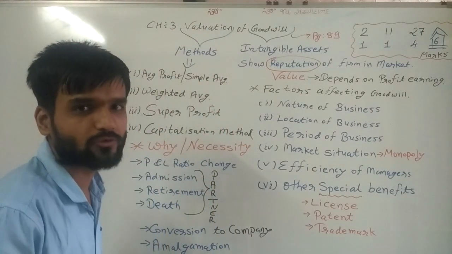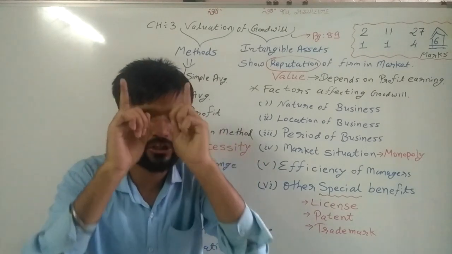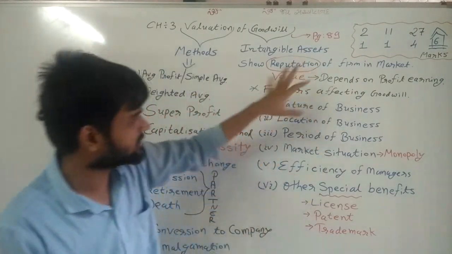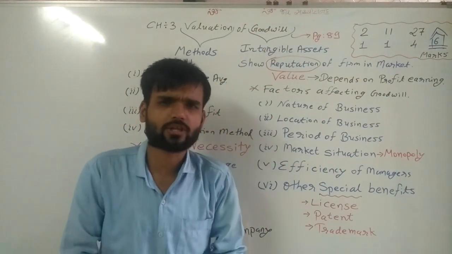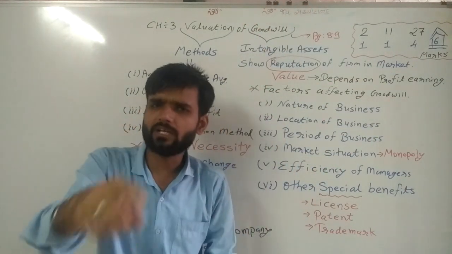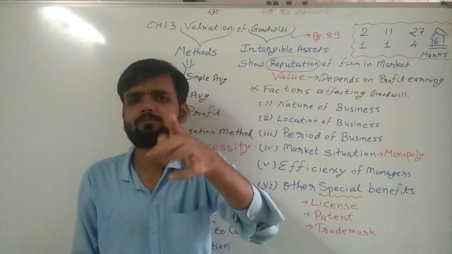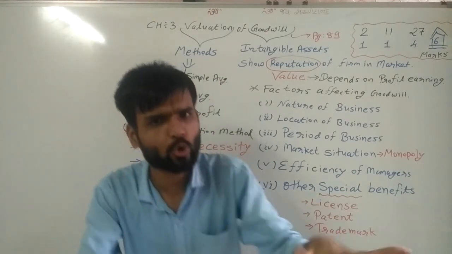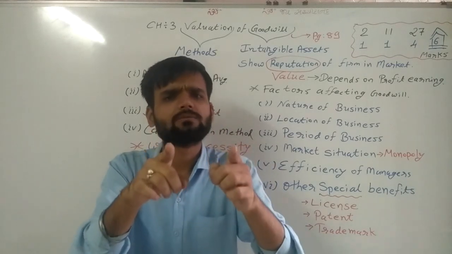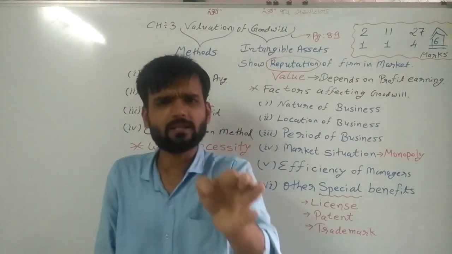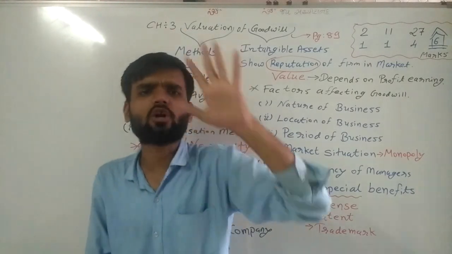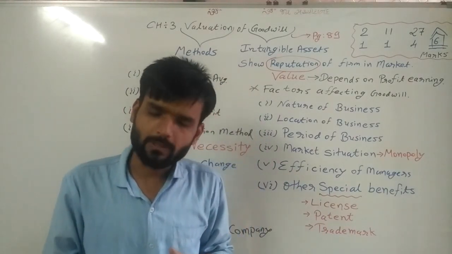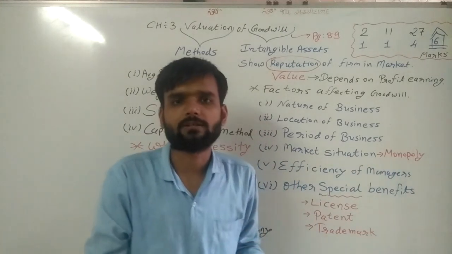So try to understand. The first definition is given in your textbook, page number 89, clearly. You need to write the definition from your textbook, because in accountancy no notes are required. Whatever is given in the textbook is in note form, so there is no need to prepare different notes from that.